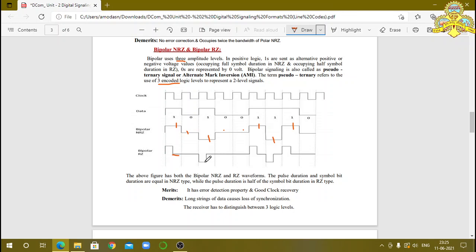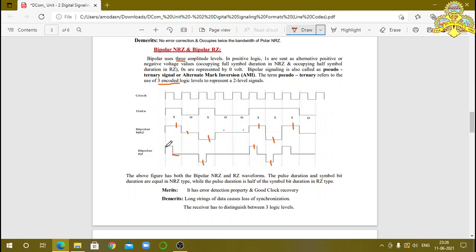Here also after half the time duration it comes back to zero position. Next, the next one is positive voltage because the previous one was negative voltage. Here also after TB by 2 it comes back to zero position. Again the next one is negative voltage, and it comes back to zero. Like this it comes back to the zero value after approximately TB by 2 time duration.